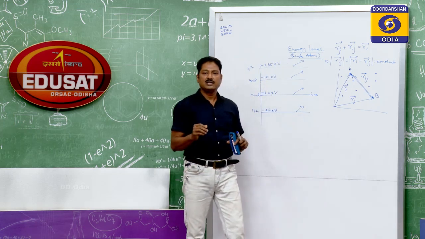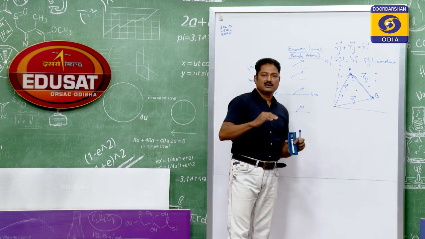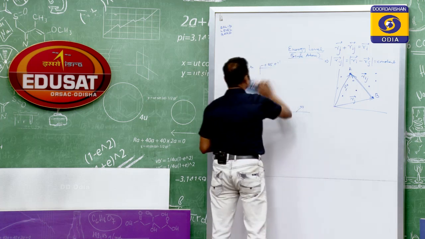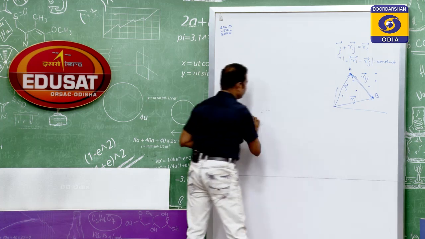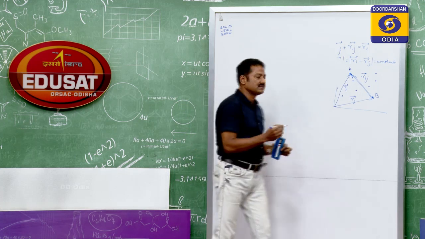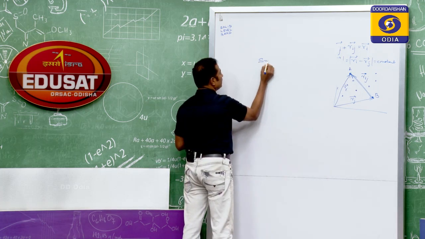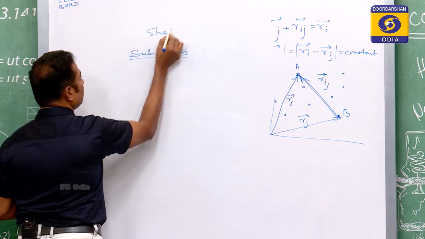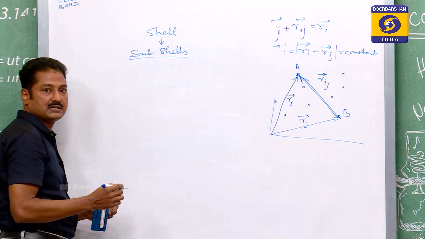So, you think of some sub levels or sub cells. What is that? Each cell is again divided into sub cells.